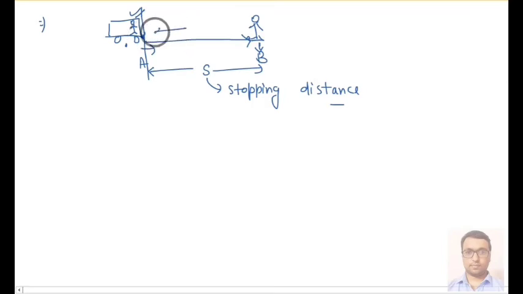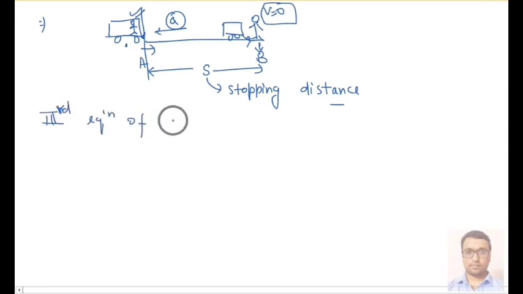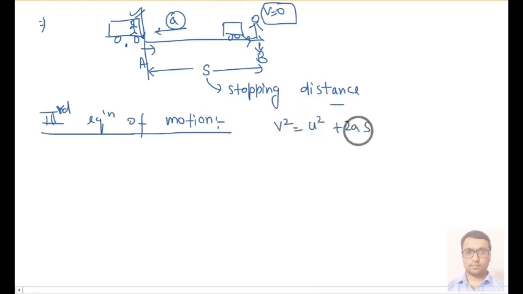Now suppose the retardation of the car is a, that is in the backward direction, and when your vehicle reaches near to this person, its velocity should be 0. So we can apply the third equation of motion. We can say that v square equals u square plus 2as.